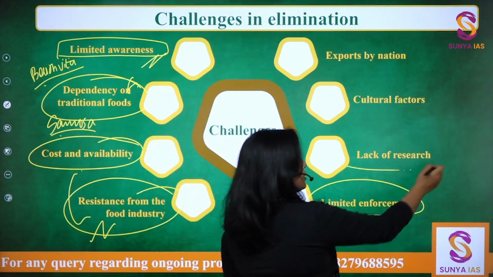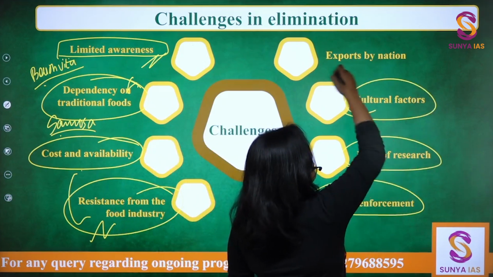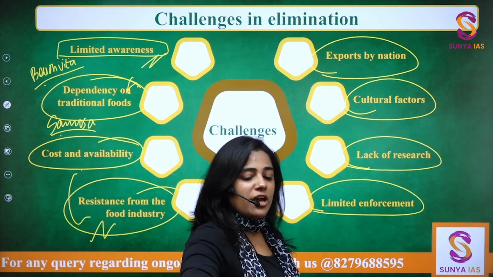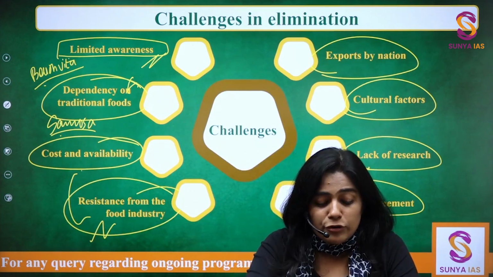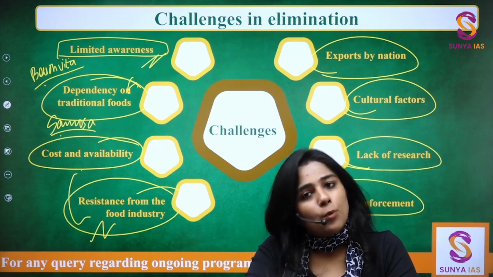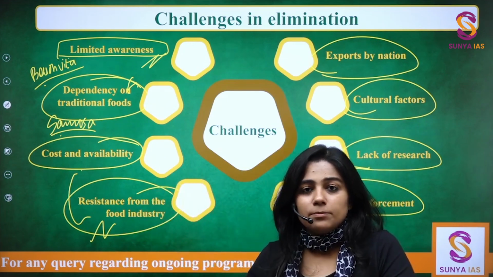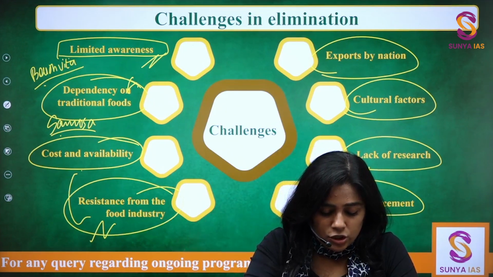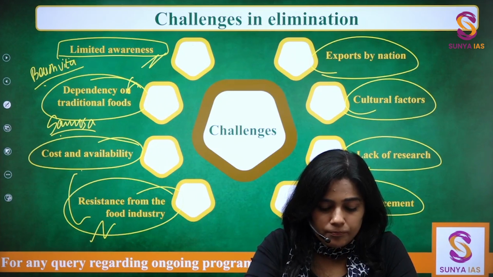There is lack of research, cultural factors, and there is export by nation. So there are nations which have banned the manufacturing of trans fats, but they're still exporting trans fat heavy products from other nations, right? So that is a big problem.